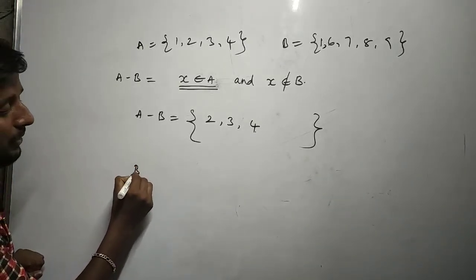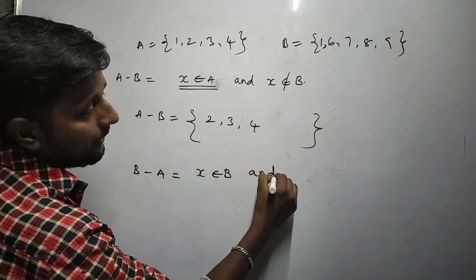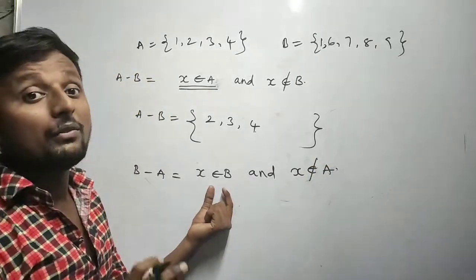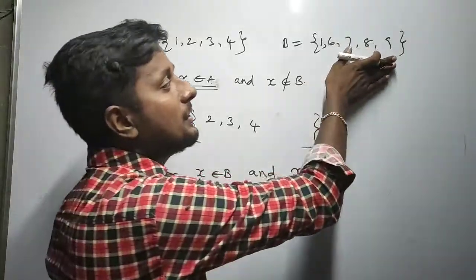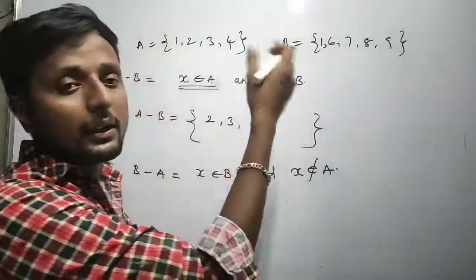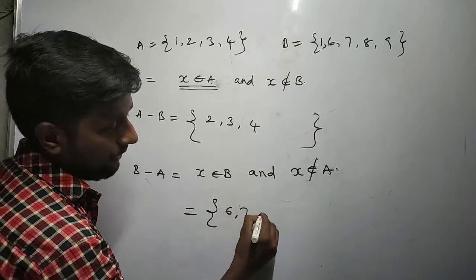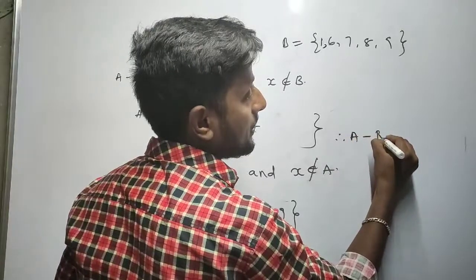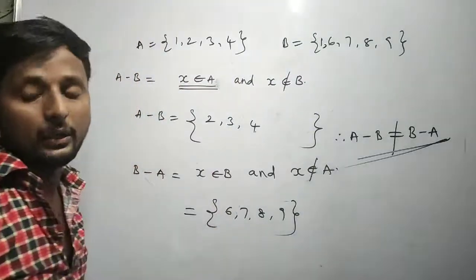If you write B minus A, then the condition is X belongs to B and X doesn't belong to A. So here the important set is B, but if there are any common elements with A, we will take them out and write the rest of the elements. Correct? So we'll write 6, 7, 8, 9. And remember, A minus B is not at all equal to B minus A. Okay? Remember it.